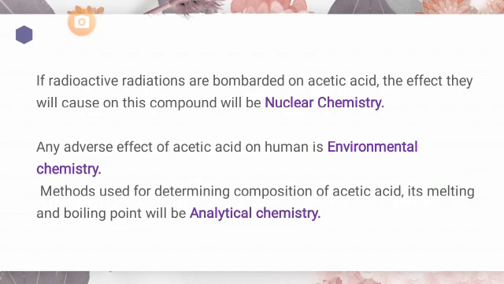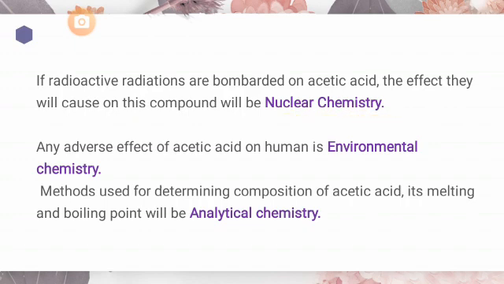Okay, next, if radioactive radiations are bombarded on acetic acid, the effect that is caused on the acetic acid or this compound will be nuclear chemistry. In the previous lecture, I told you that any change that occurs in the nuclei of any atom will come under the category of nuclear chemistry. So if you are bombarding radiations on acetic acid, then it will be nuclear chemistry.